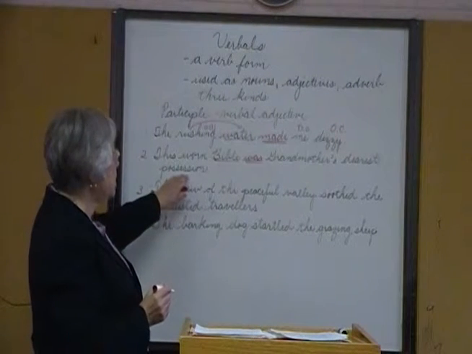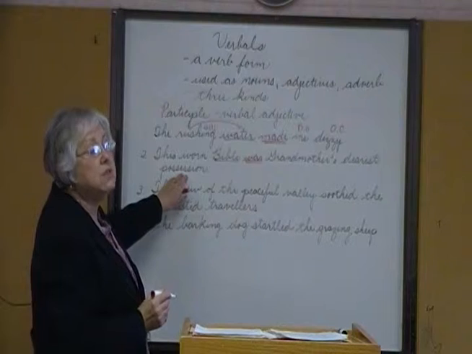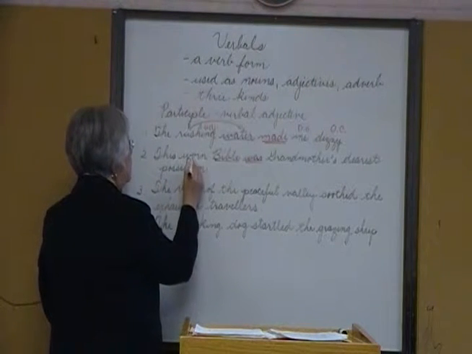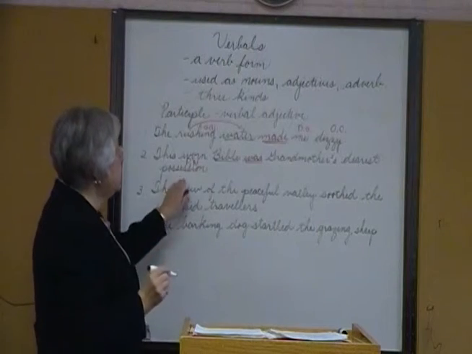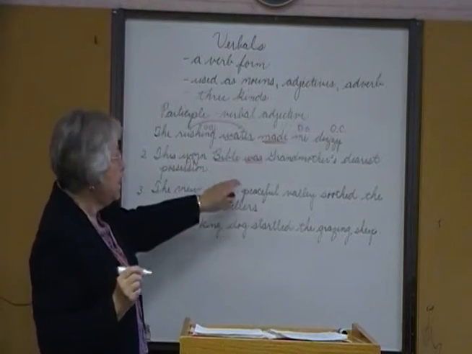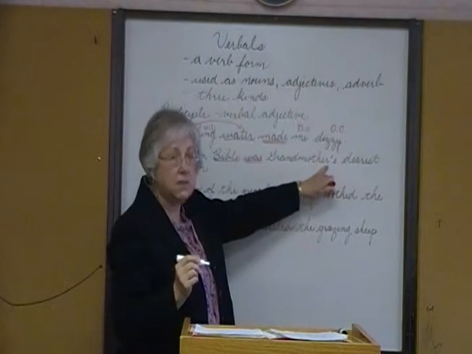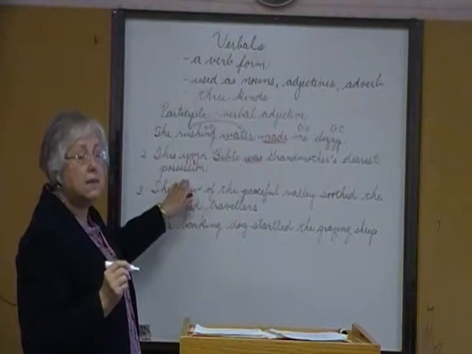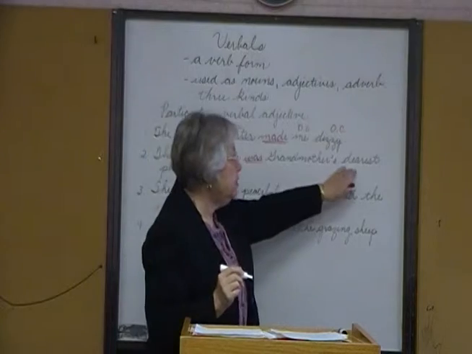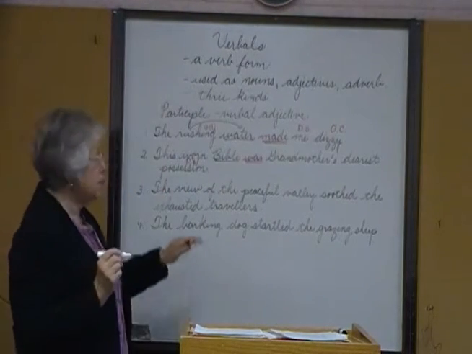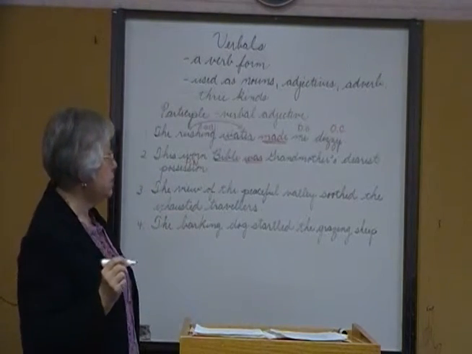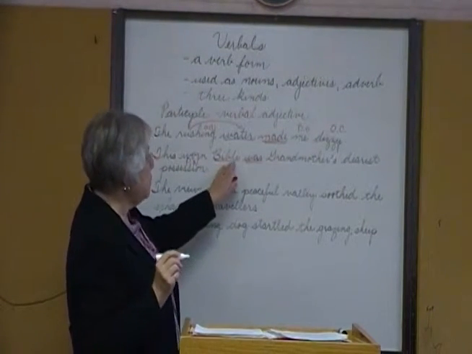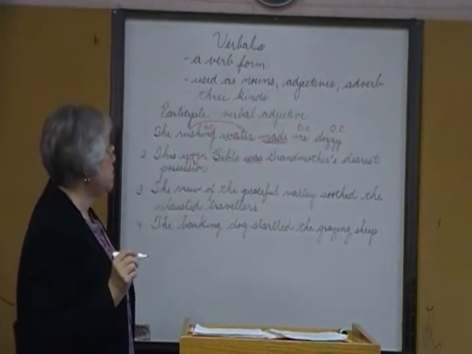Bible was possession. Possession is a predicate nominative. It's a predicate noun, and it's identifying Bible. Grandmother's is possessive. It's describing possession. It's an adjective. Dearest is also an adjective modifying possession. So the basic sentence parts, Bible was possession.